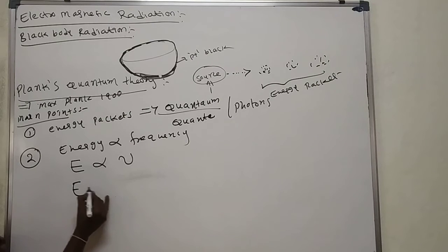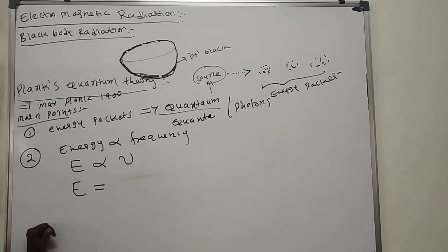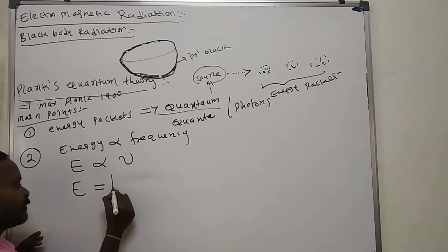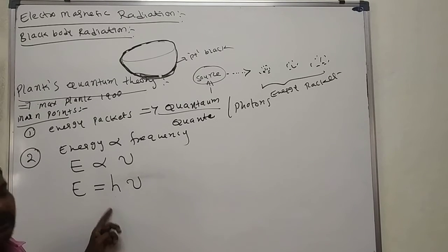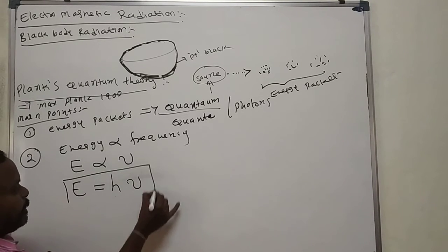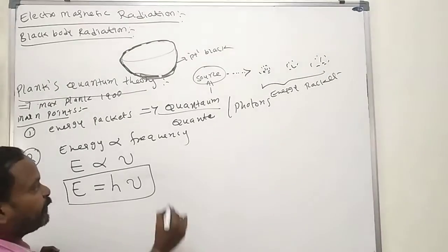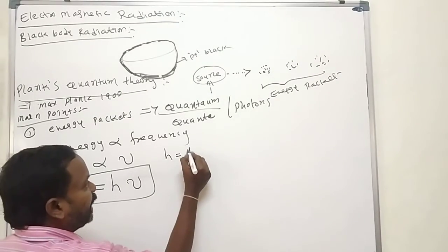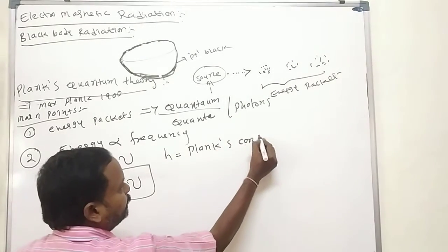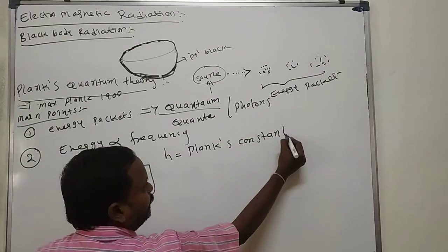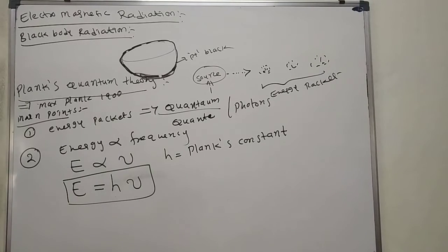Then remove the proportionality sign and put in another constant. Here I am taking one important constant, h. What is h here? Planck's constant.